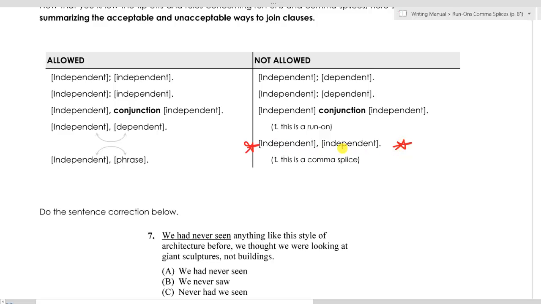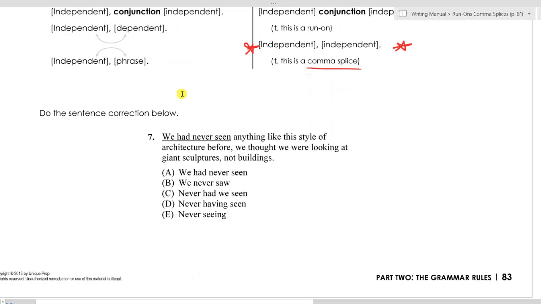When we have independent, comma, independent, that is a comma splice. This was the issue I had discussed a moment ago about putting independent, then a colon, then an independent, pretty much exactly the same as the semicolon. Again, you should be very familiar with these arrangements and know what is allowed and not allowed. Down at the bottom, number 7, go ahead and do it on your own, then come back and join us.